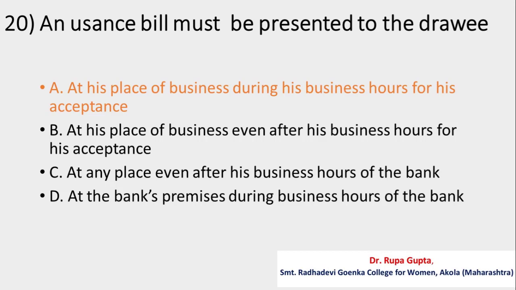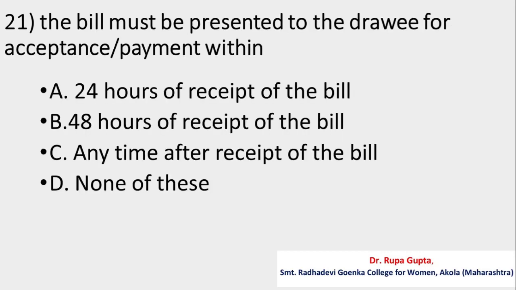Question number 21. The bill must be presented to the drawee for acceptance or payment within the options A, 24 hours of receipt of the bill, B, 48 hours of the receipt of the bill, C, any time after receipt of the bill, D, none of these. And the correct answer is A, 24 hours of receipt of the bill.